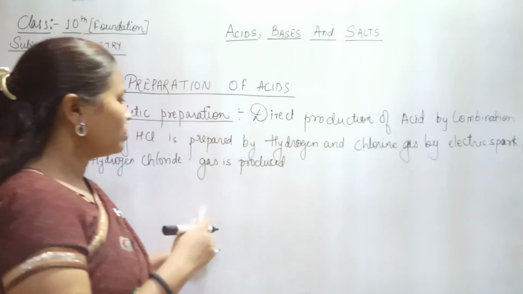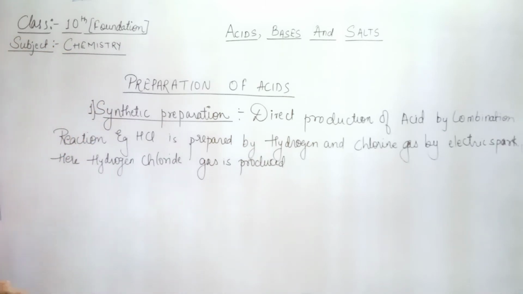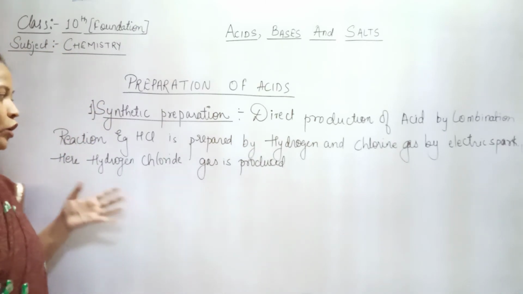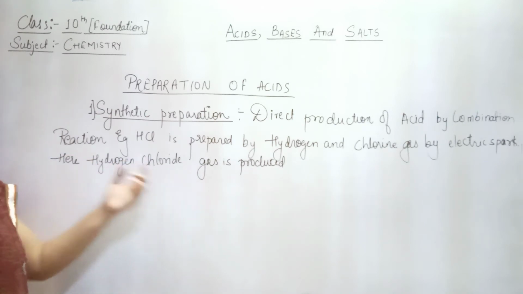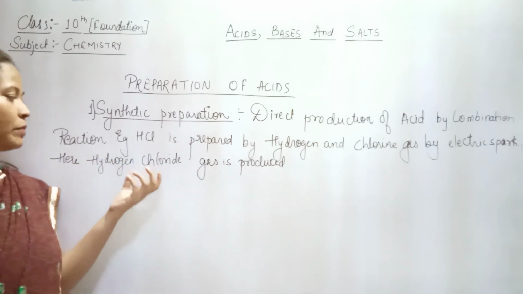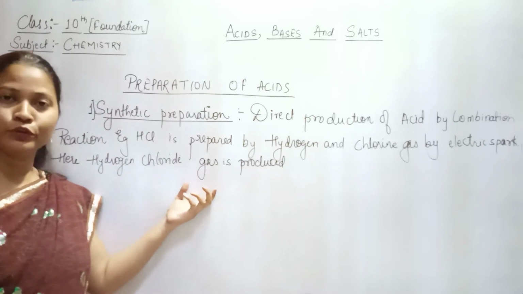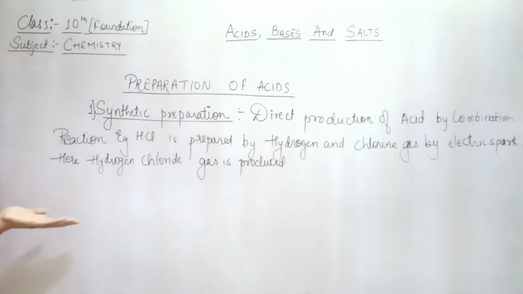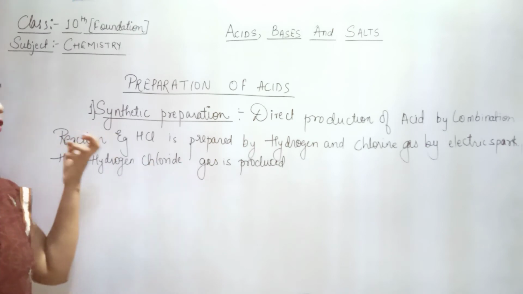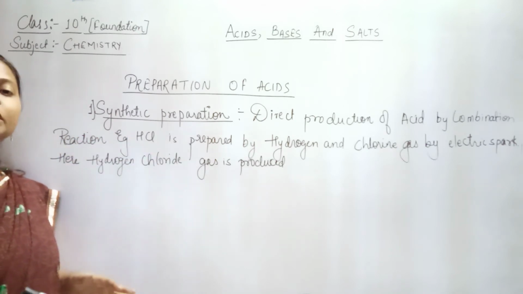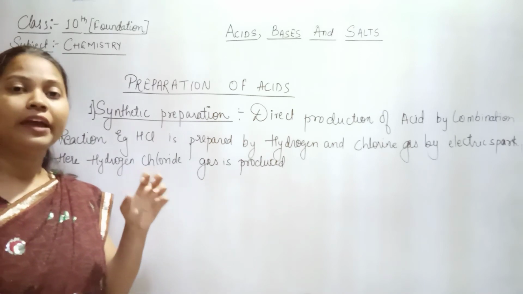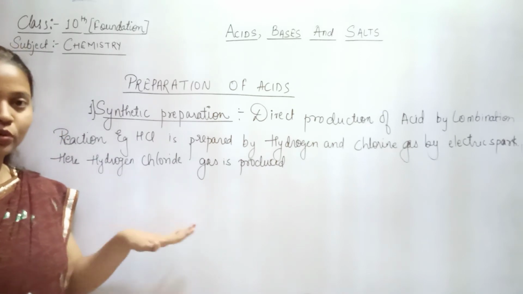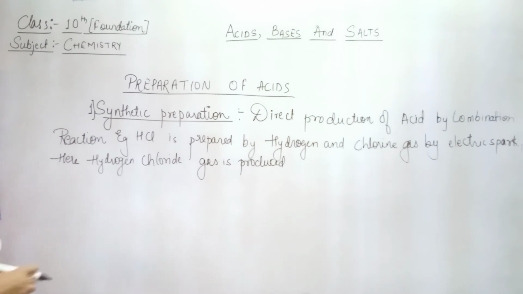ठीक है. So for this, as I said, this is a direct production of acid by the combination of hydrogen and chlorine gas by electric spark. So we are just going to do electric spark, and the hydrogen chloride gas is produced, which is a gas, right? So this is produced. So to this we need to convert it into liquid form. So for that what we do, we simply absorb it in water. So we get the liquid form of the hydrogen chloride.